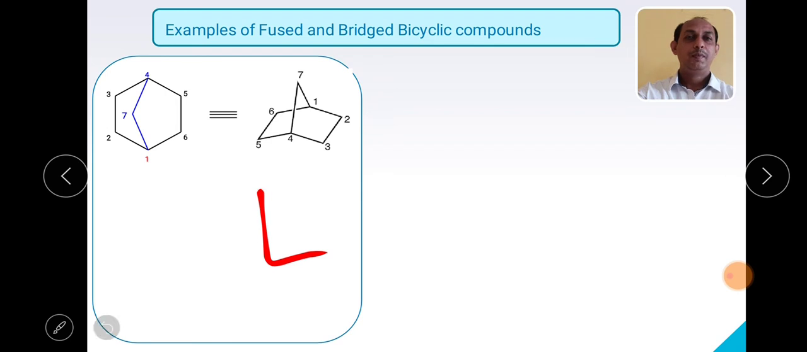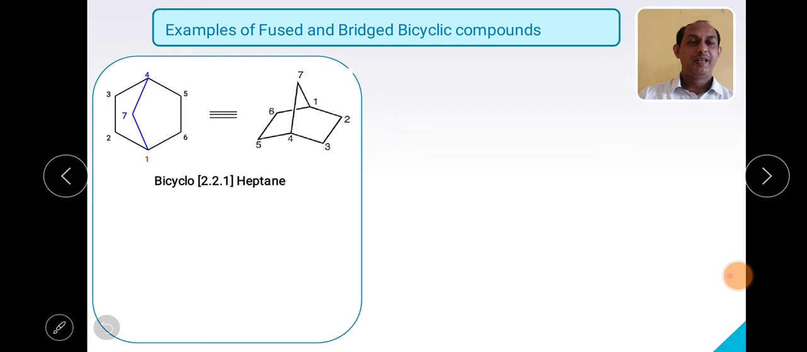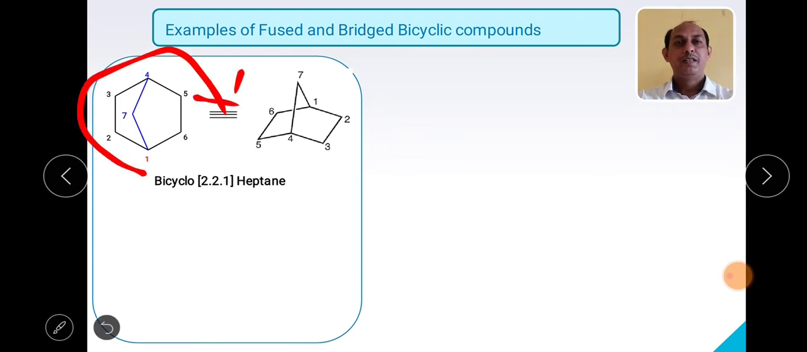So what will be the name? Bicyclo[2.2.1]. Then the highest number of carbons is how many, which one? 7 carbons. So we have to use the word heptane, right? So this is how we can give the name: bicyclo[2.2.1]heptane. While giving numbering, again we have to start from any one of the carbon atoms. In this case, I am moving in the clockwise direction. You can also write in this way, it doesn't matter, right?